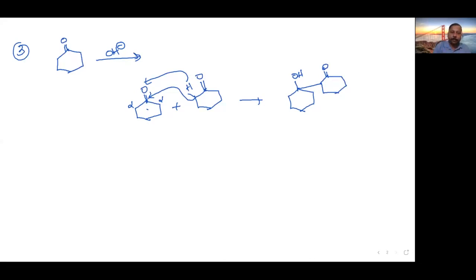Now try the next, somewhat easy question I will give you, so that I motivate you with easy examples also. CH3, CH2, C double bond O and CH2, CH3, on arrow simple dilute alkali, OH minus. Now you can try.